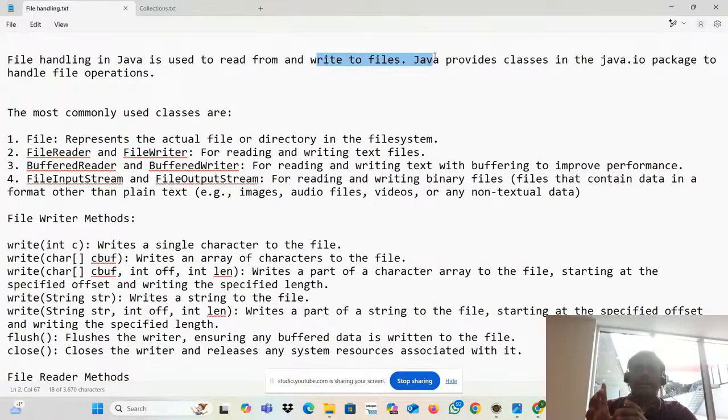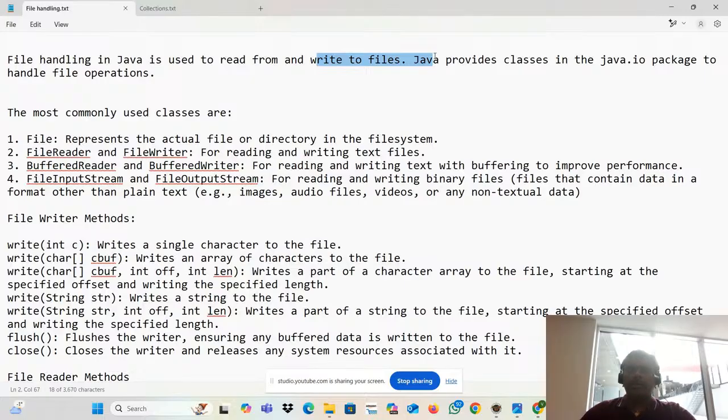This package contains a collection of classes and abstract classes, and these classes contain many methods: write operations, read operations, close operations. So using those methods only, we are able to perform file reading and writing operations.